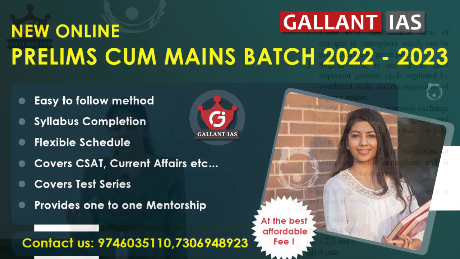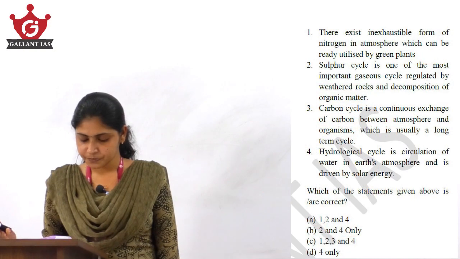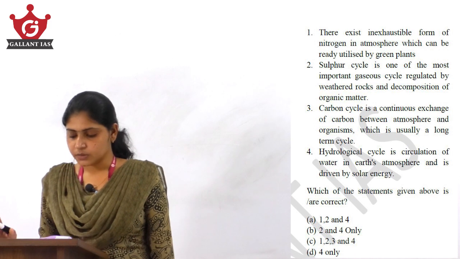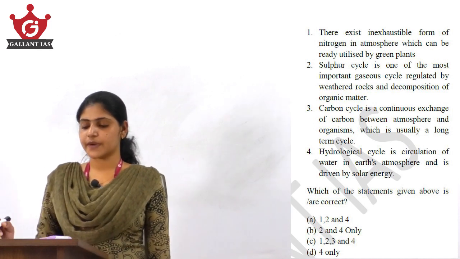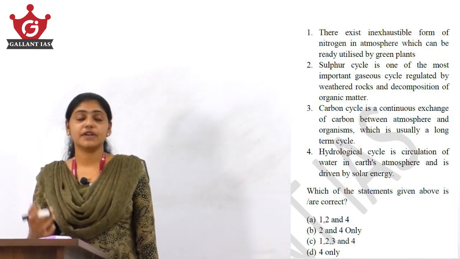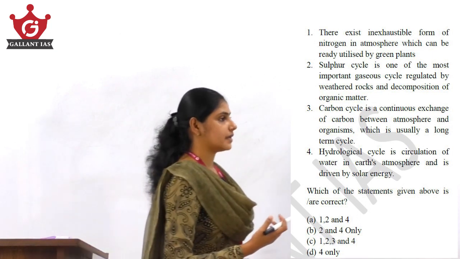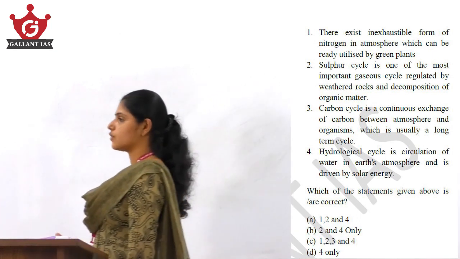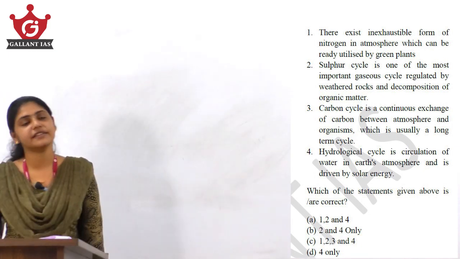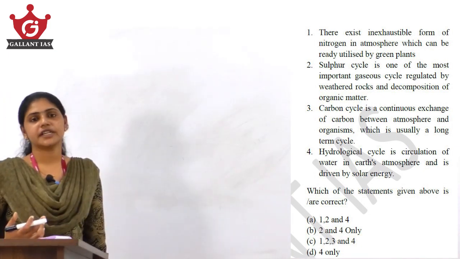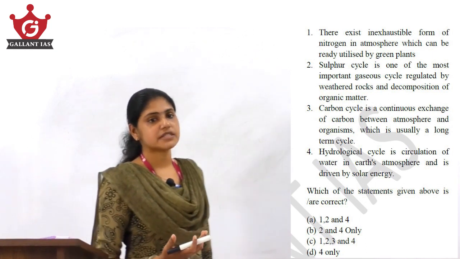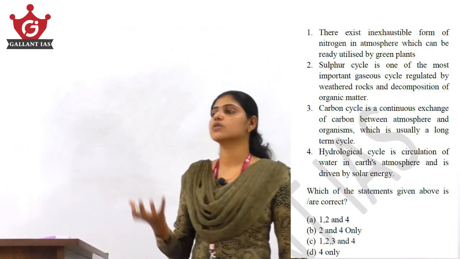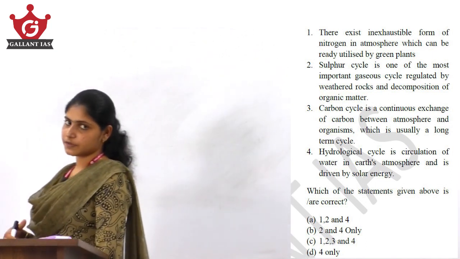Okay. So see, the first statement says there exists an inexhaustible form of nitrogen in the atmosphere which can be readily utilized by green plants. When we studied biogeochemical cycles, in the specific context of the nitrogen cycle, we have seen that nitrogen cannot be used up by the plants readily from the atmosphere.